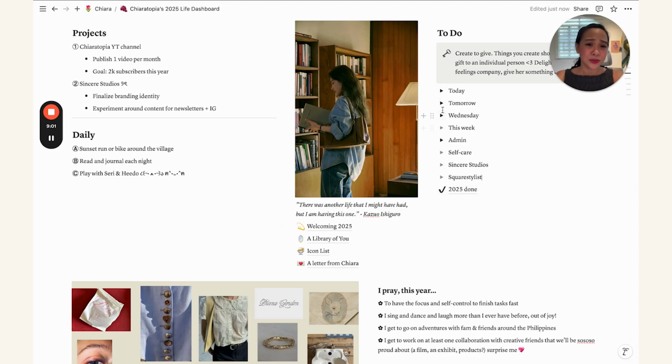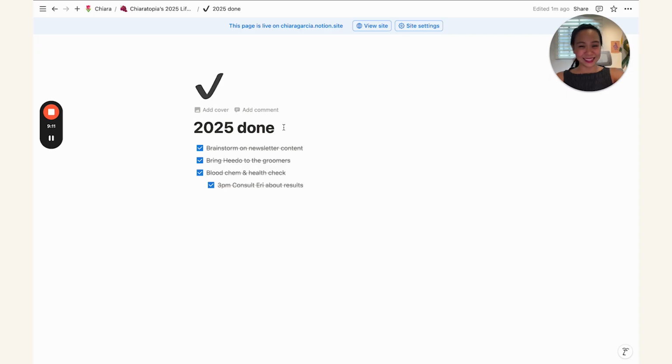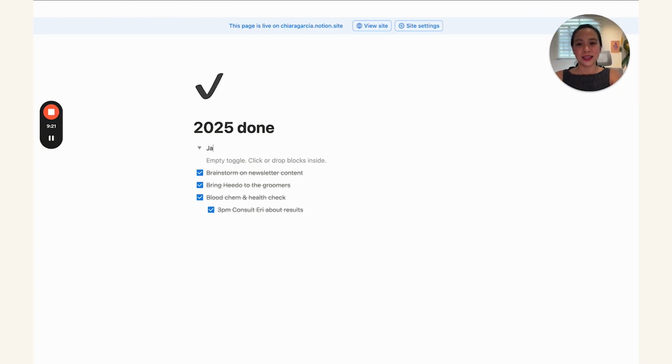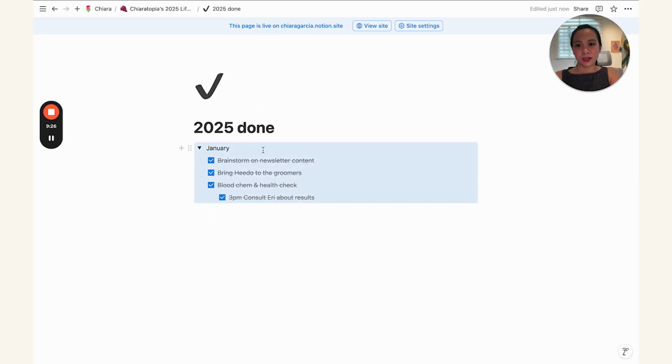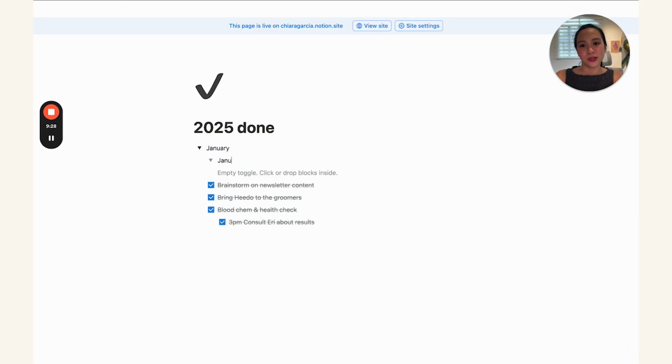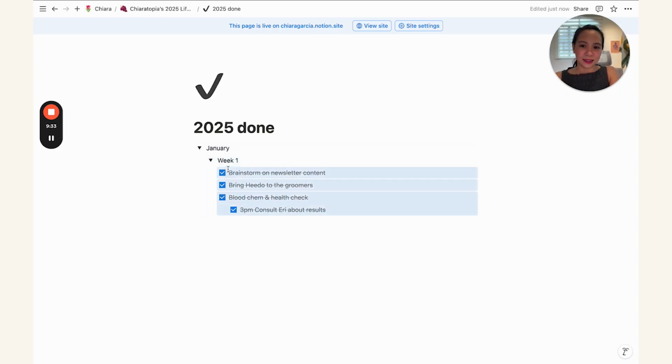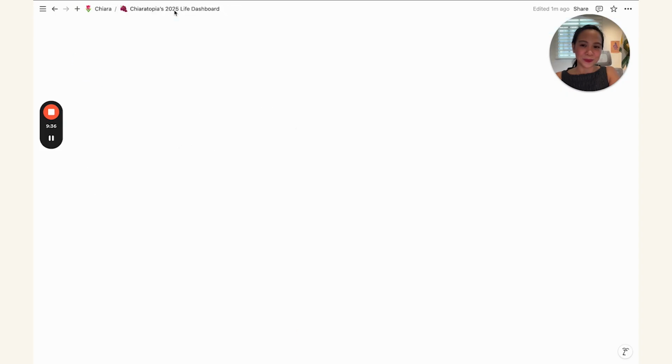And then you have a very convenient page here where all your previous tasks that you've accomplished are placed in very neatly. I typically do not organize this anymore, but if you're the type who's very organized, you can again add toggles here so that you know what you got done in January, or let's just say January week 1. You can also do that so that you can refer back to it later.